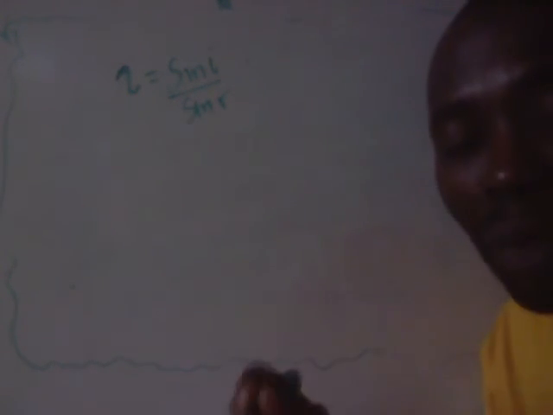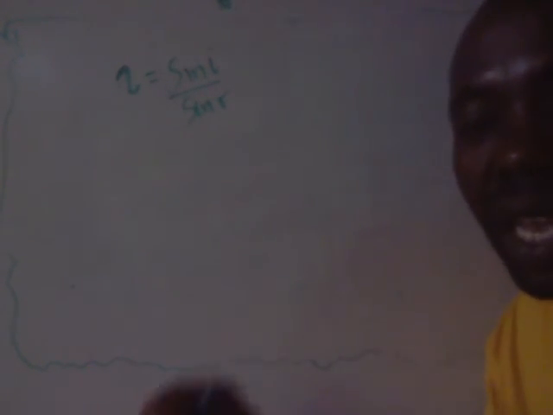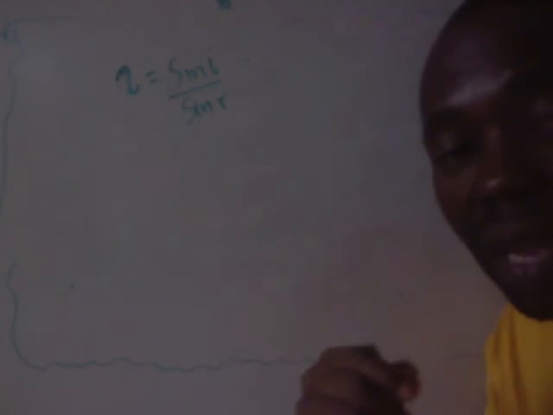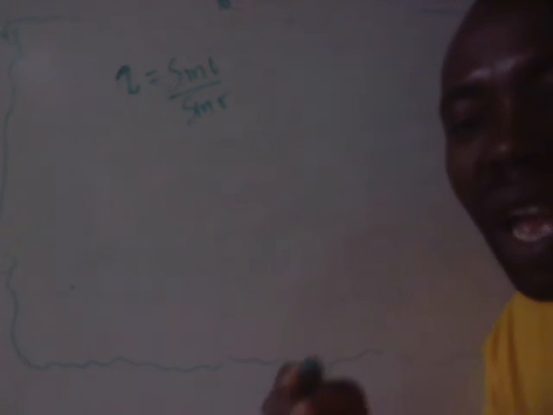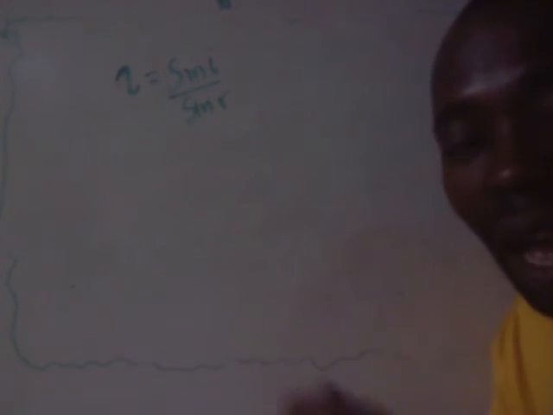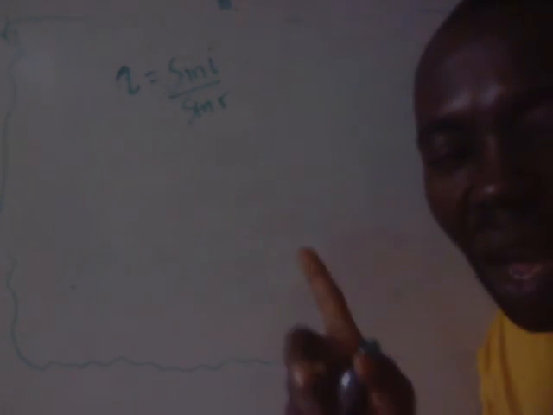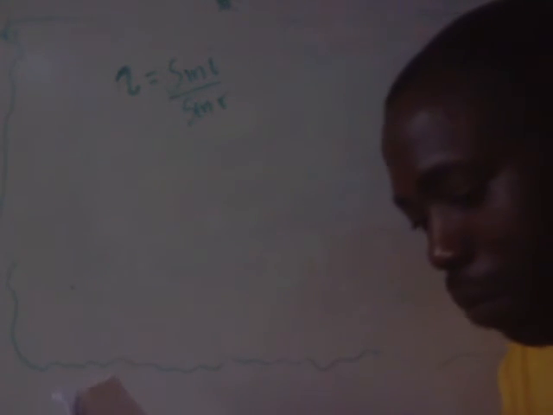But for the eye, that's what I said. The focal length of the lens of a camera cannot be varied, but the focal length of the eye can be varied, can be changed, and that is why the eye has the power of accommodation. Accommodation is the ability of the eye to focus near and far objects due to variation in the focal length of the lens of the eye. All right, that's my 14bii.